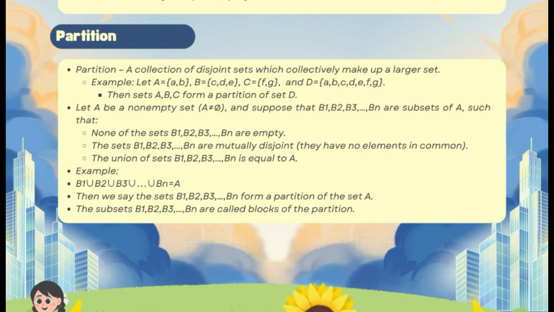Their union is equal to A. If these three rules are satisfied, then the subsets form a partition of A. So, in simple words, a partition is like dividing a set into blocks or groups that perfectly cover the set without overlapping.